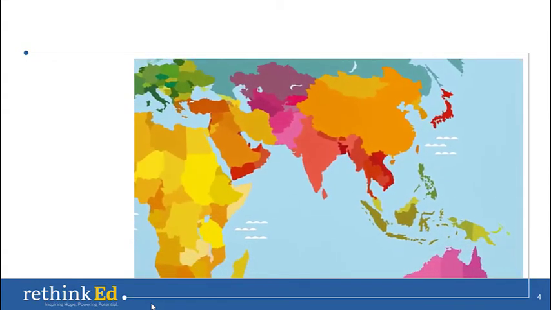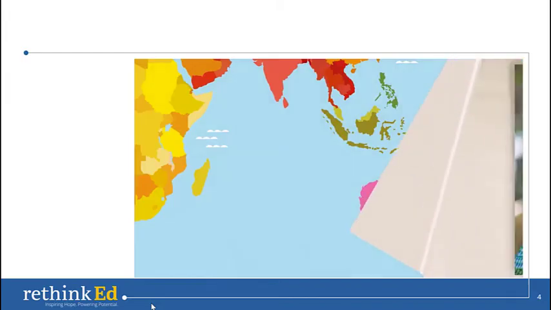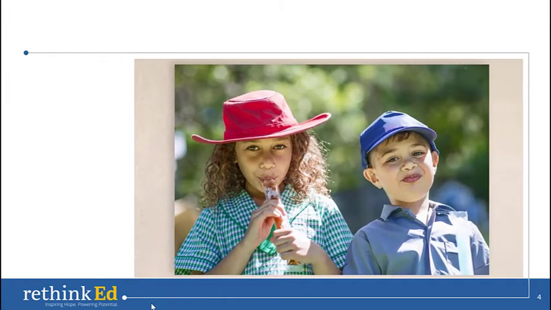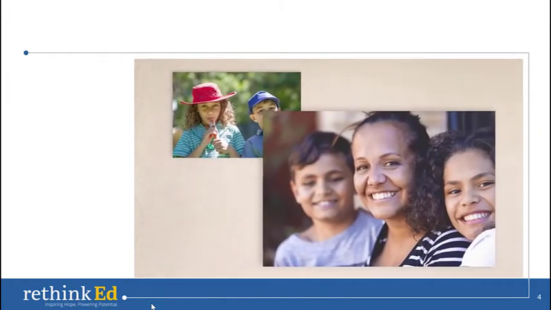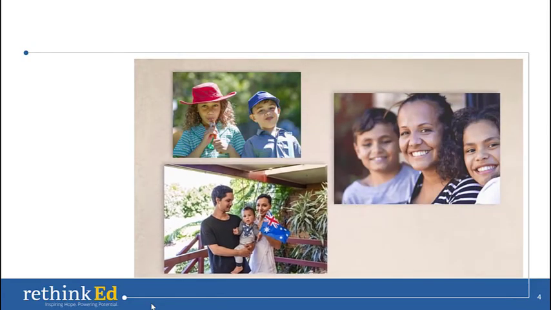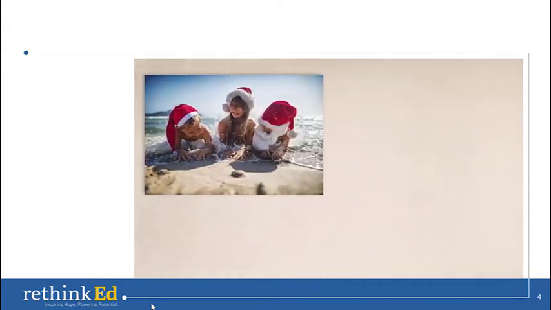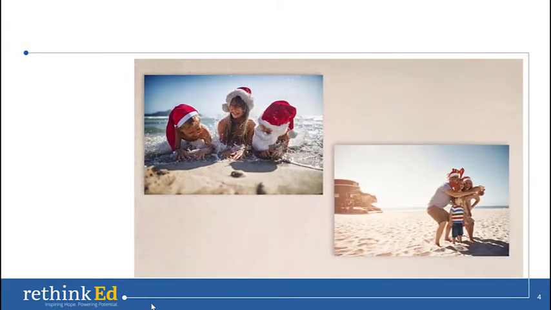Let's go a little further south to Australia. In Australia, people speak English, but with an accent that is different from accents in the United States. They also have some different words, like they might call their friends mates. A big holiday in Australia is Christmas. It is summer in Australia at Christmas time, so some of the Christmas celebrations are on the beach.